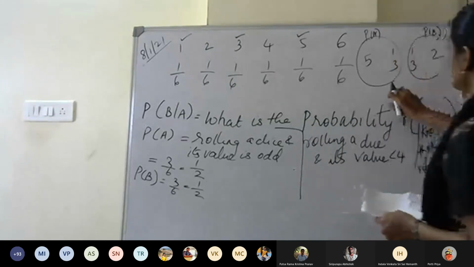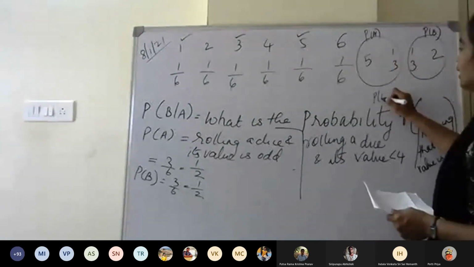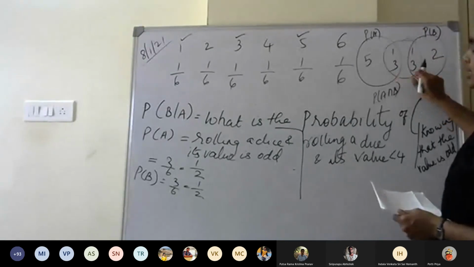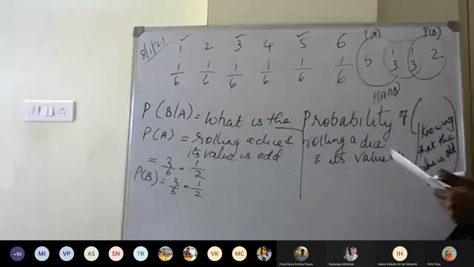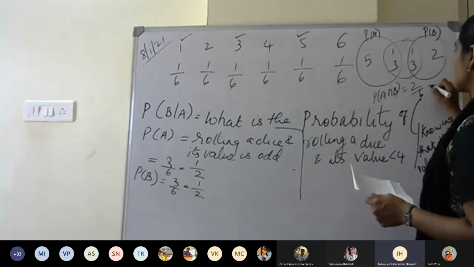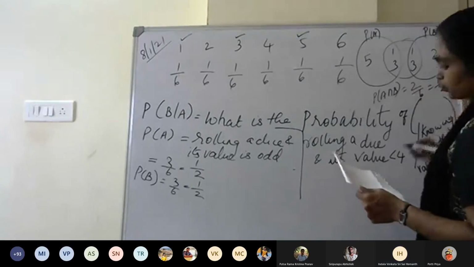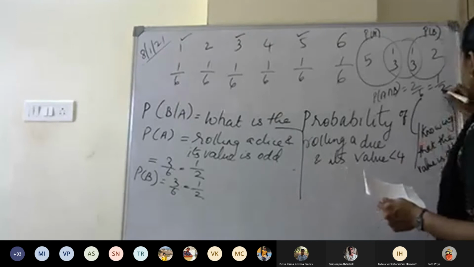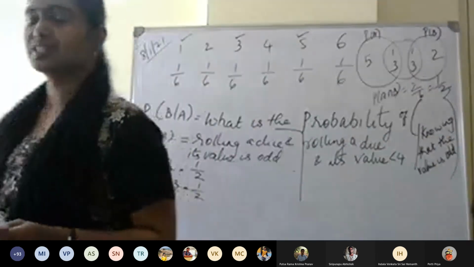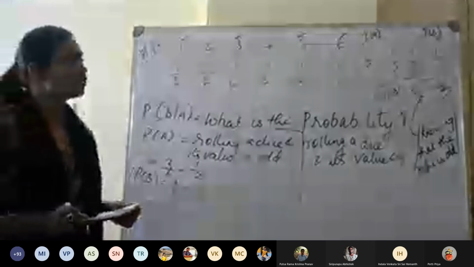Now, my A intersection B will be only this portion, 1 and 3. So that is 2 by 6, 1 by 2. All right, sorry, 1 by 3. So my probability of A intersection B is 1 by 3.